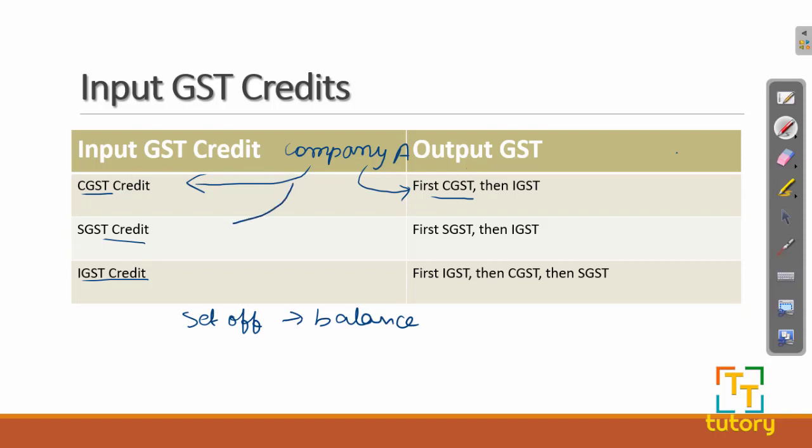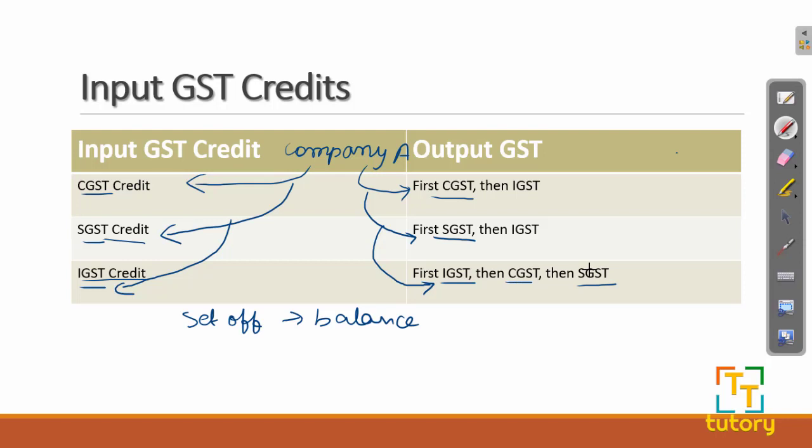Similarly, if the company pays through SGST as the input credit, then it will first subtract the input SGST from the output SGST, and then it will pay the balance. And if the company does an interstate deal and pays IGST, then it will collect the output GST and it will first subtract the IGST. If some balance is left, then through CGST and then SGST.